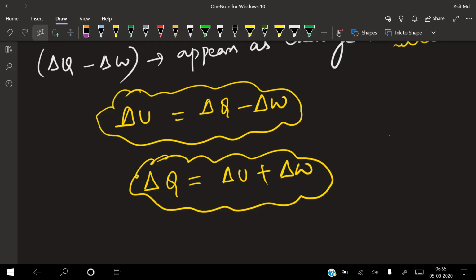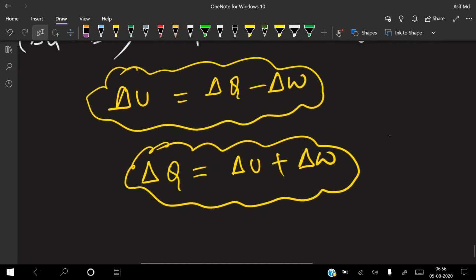Now, can you say delta U can be positive, negative, and zero? Can it be possible? Yes, sir. Because your savings, but sometimes you may require some amount. So when you draw a certain cash amount, what is happening to internal energy? Decreasing. Even though my monthly expenditure sometimes may be very huge, so I need to completely bring my amount from the bank. So my bank balance will become zero at that time.